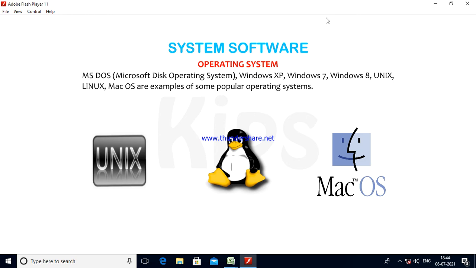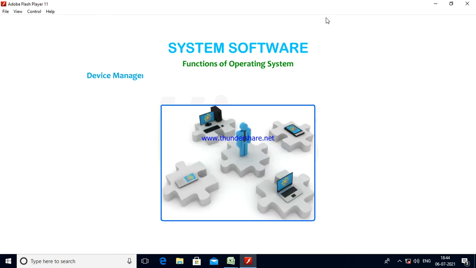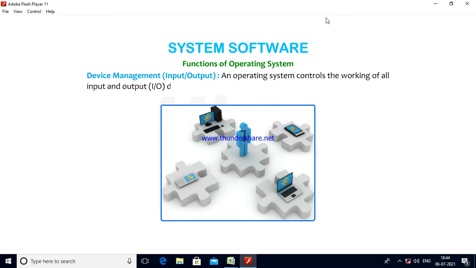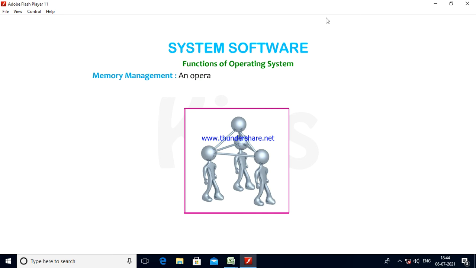operating systems. Okay students, let us now learn the functions of an operating system. The main functions of an operating system are device management, input and output. An operating system controls the working of all input and output devices. Memory management. An operating system assigns memory to various programs whenever required. It also frees the memory when it is not in use.